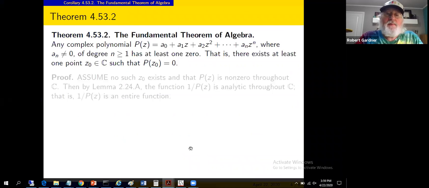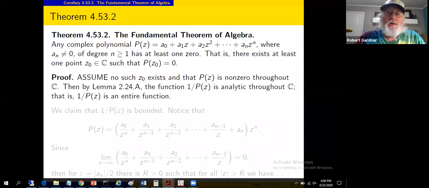All right, so let's go through the proof of it. It's not immediate, but break it down into little steps. It's proof by contradiction. Assume there is no z sub 0 that makes p of z 0. Suppose that p of z is never 0, then we're going to consider the function 1 over p of z. All right, so this would be then a quotient of analytic functions.